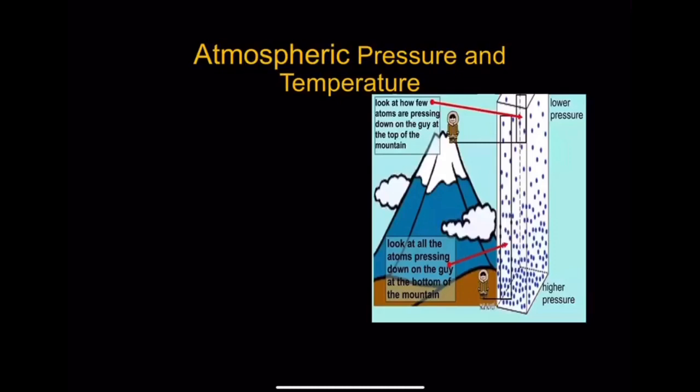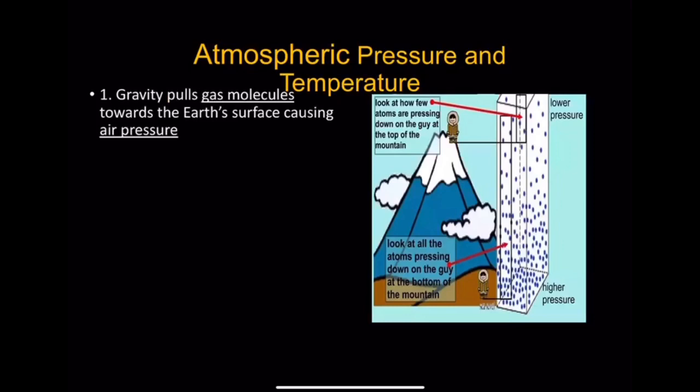Now let's look at the man at the top of the mountain. Look at how few atoms are pressing down on the man at the top of the mountain. He is experiencing low pressure. Because there are so few molecules pressing down on him, he is not bearing as much weight as the man at the bottom of the mountain. Unfortunately, this also means he has fewer oxygen molecules in which to breathe. He may have difficulty breathing at the top of this mountain. However, the man at the bottom of the mountain has plenty of oxygen.